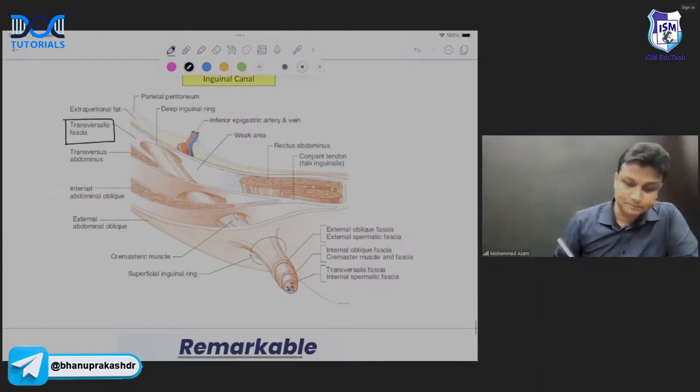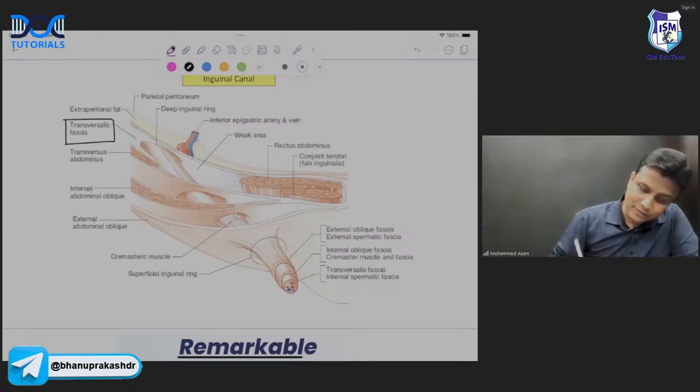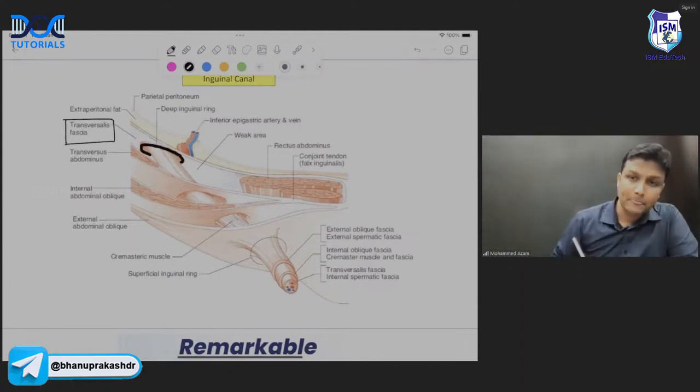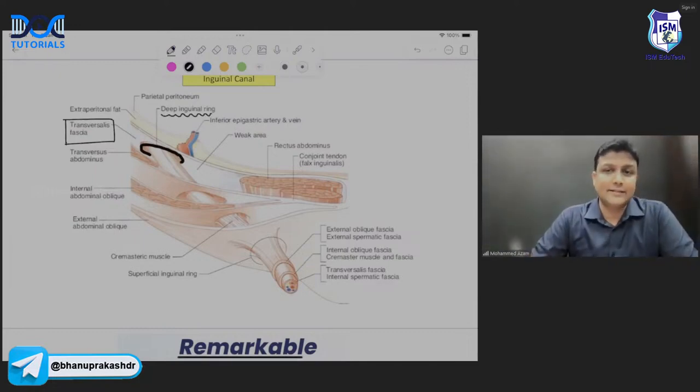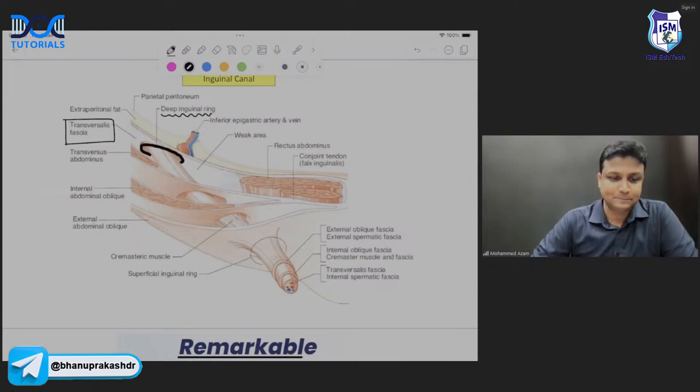In the transversalis fascia, you'll have an oval-shaped opening, sir. And that oval-shaped opening is nothing but your deep inguinal ring. Already in the exam, they have asked this question many times. Deep inguinal ring is present in which layer?